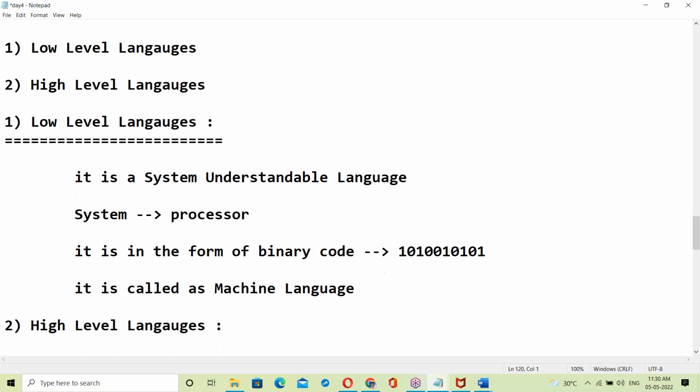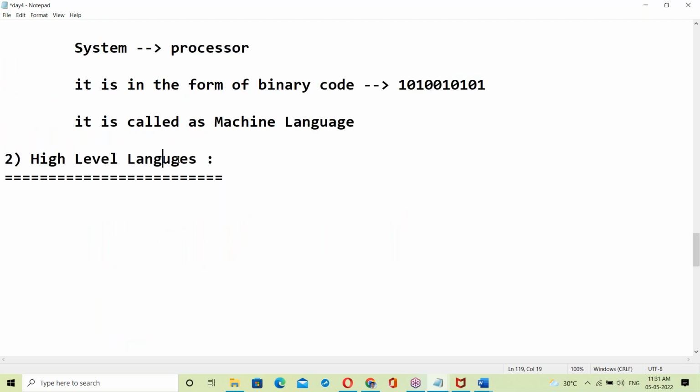High level languages. These are user understandable languages.